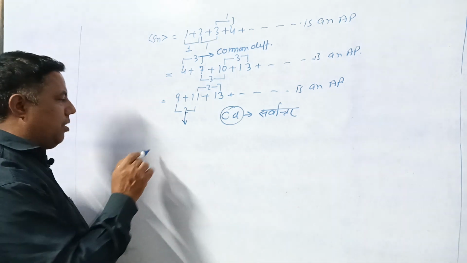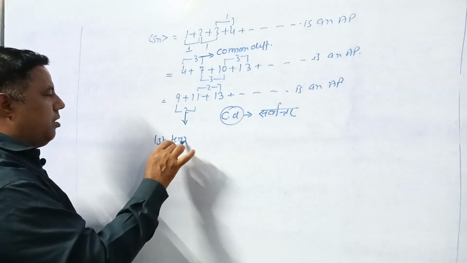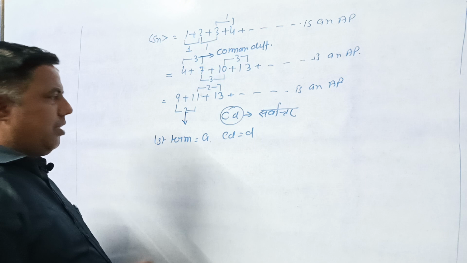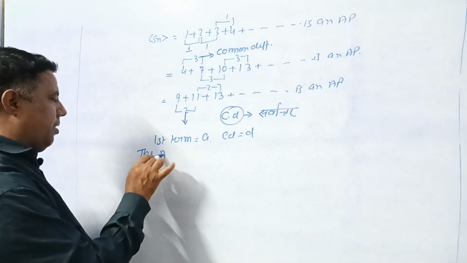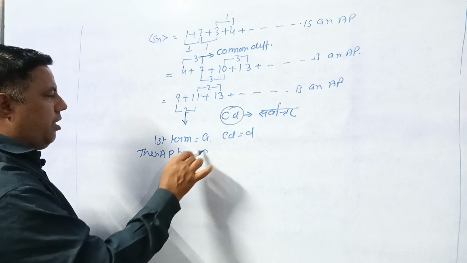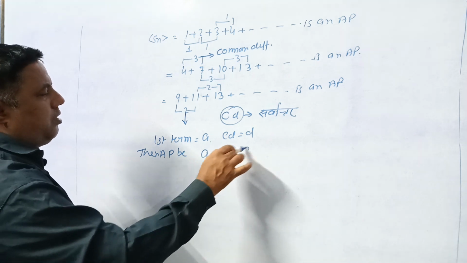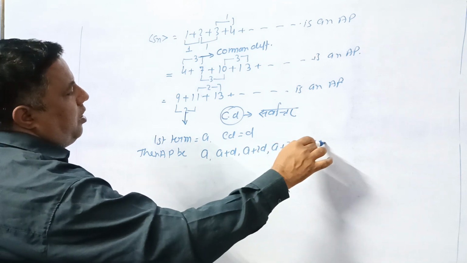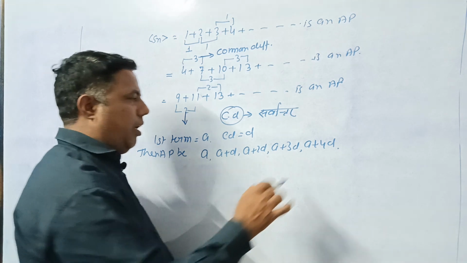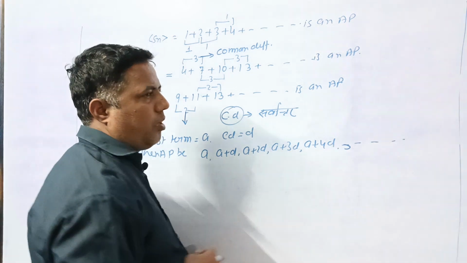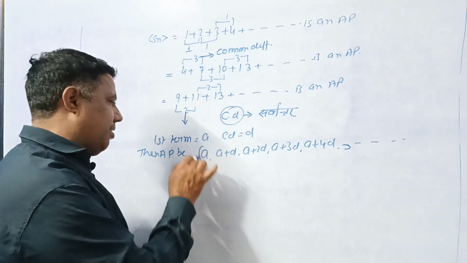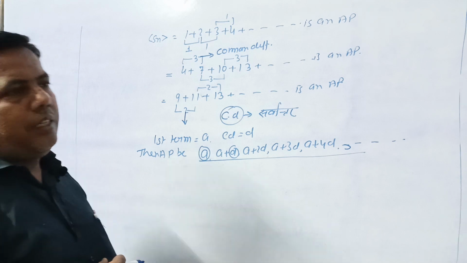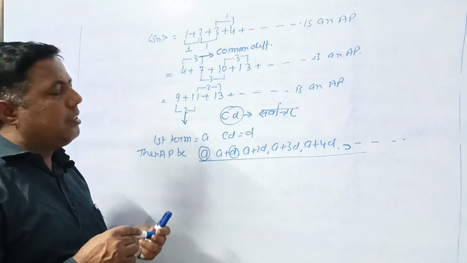If the first term is A and the common difference is D, then the general series in AP will be A, A plus D, A plus 2D, A plus 3D, A plus 4D, and so on. So if we have a first term and a common difference, we can write a series that is in AP.